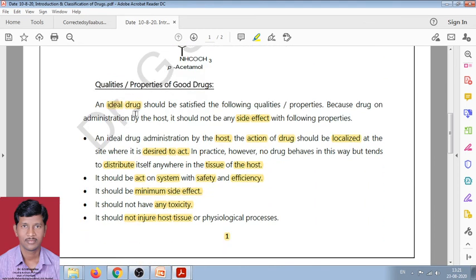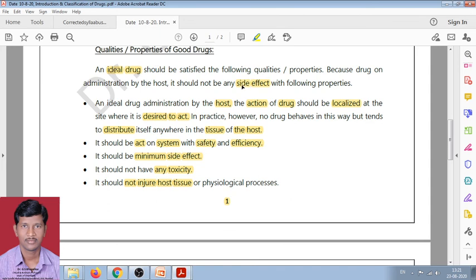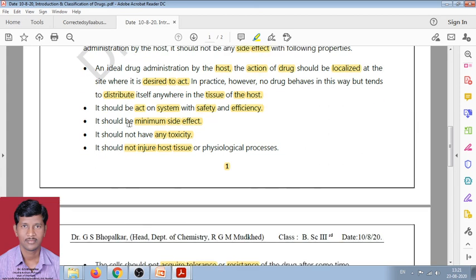Then we have learned about the qualities and properties of a good drug, that is, an ideal drug. Why ideal drugs? Because it should have minimum side effects. The action of the drug should be localized at the site where it is desired to act, and it should not disturb the host tissues.